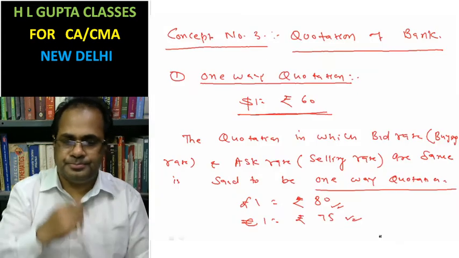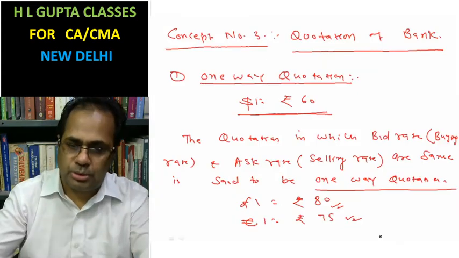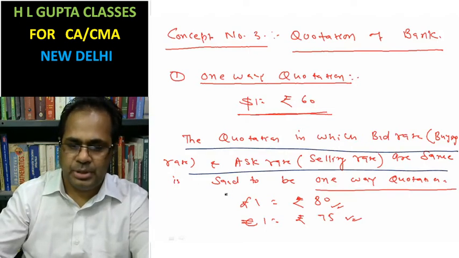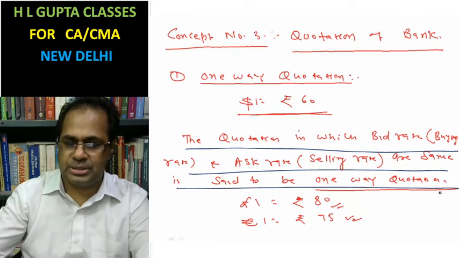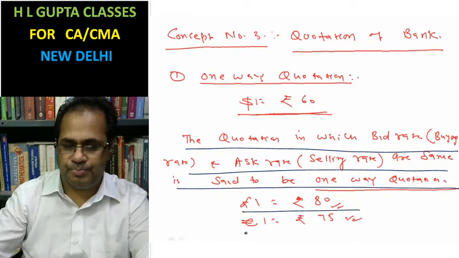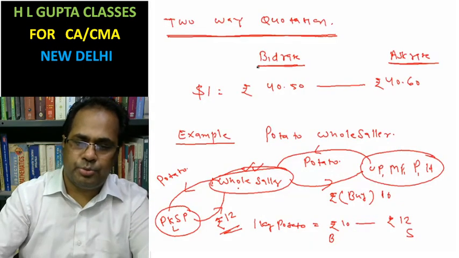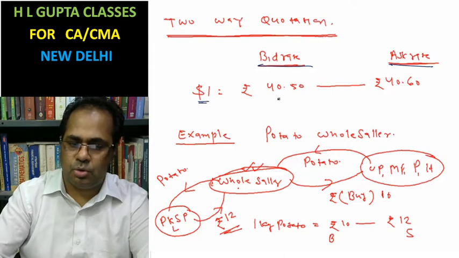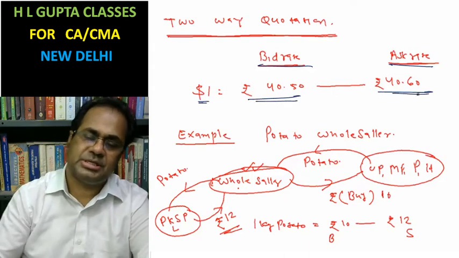Look at it. The quotation in which the bid rate and ask rate are the same is said to be a one-way quotation. Okay. Now two-way quotation, here bid rate as well as ask rate. $1 equal to 40.50, 40.60.